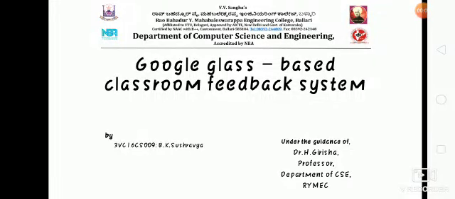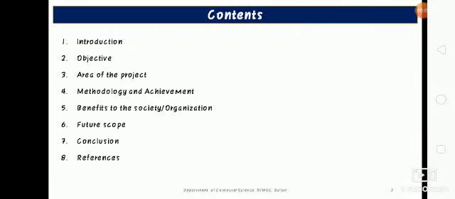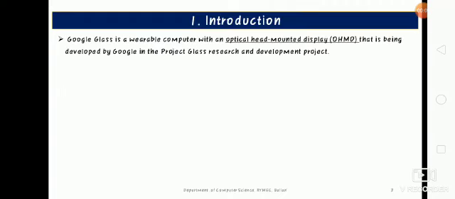to my video. The topic I have chosen is Google Glass-based classroom feedback system. Now, let's discuss briefly about Google Glasses. Google Glass was first developed by Google under the Project Glass Research and Development.